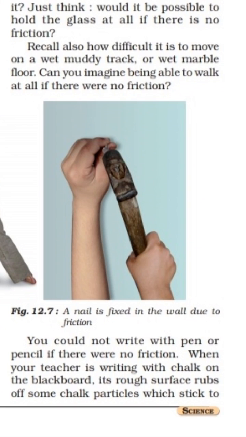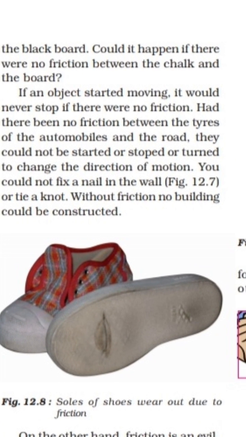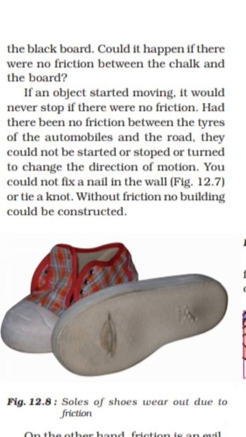When your teacher is writing with chalk on the blackboard, its rough surface rubs off some chalk particles which stick to the blackboard. Could it happen if there were no friction between the chalk and the board? No, it would not be possible to write on the blackboard.